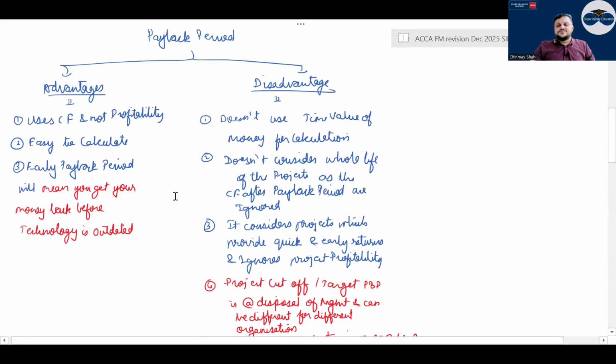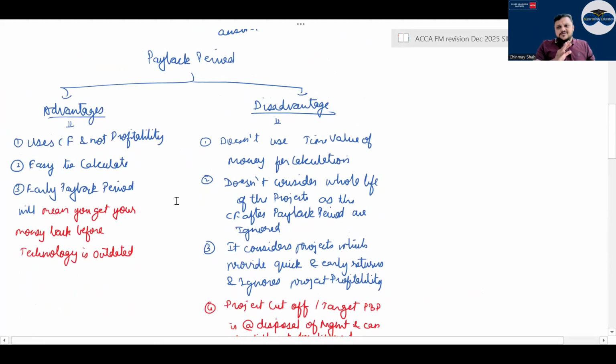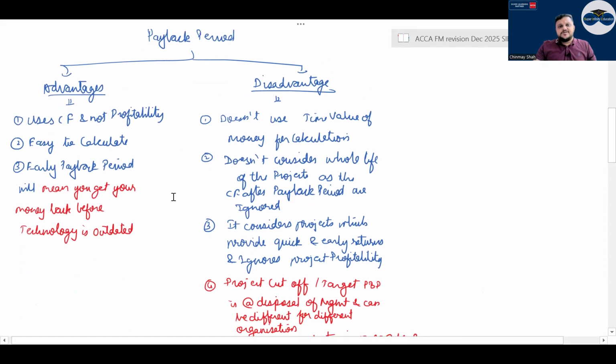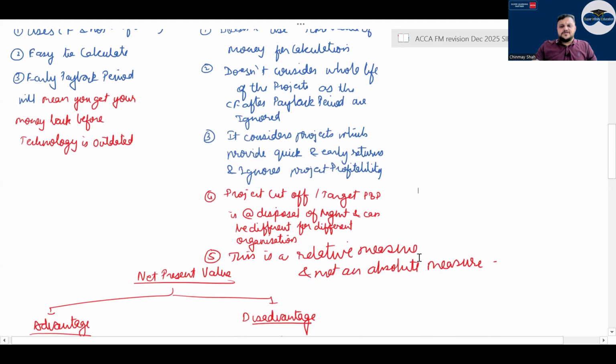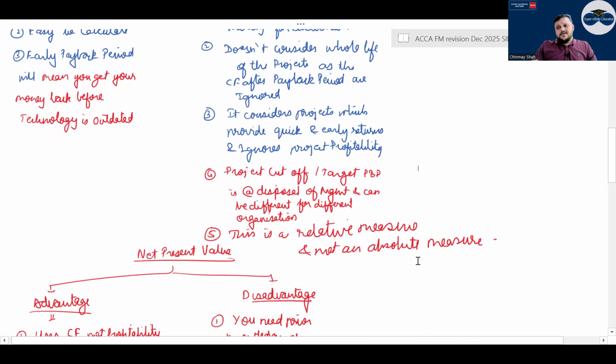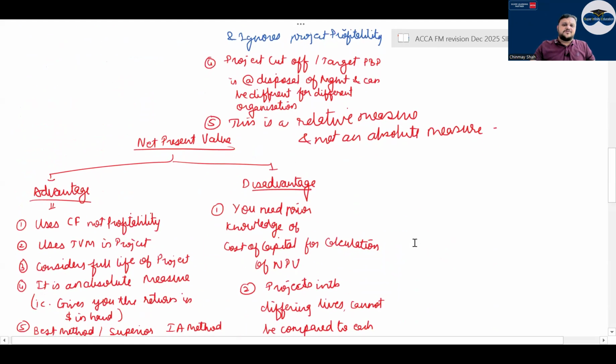Same with payback period. Advantage: uses cash flow and not profitability. Easy to calculate, easy payback. An early payback period means you get your money back before technology is outdated. Disadvantage: time value of money is not used in payback period, but this problem has been solved by discounted payback period. It doesn't consider the whole life of the project, as after the payback period all the cash flows are ignored. It does not consider project profitability. It favours projects which provide quick and early returns and ignores profitability. Correct? The project cutoff or target payback period is at the disposal of management. Management decides what it will be, and it is a relative measure and not an absolute measure.